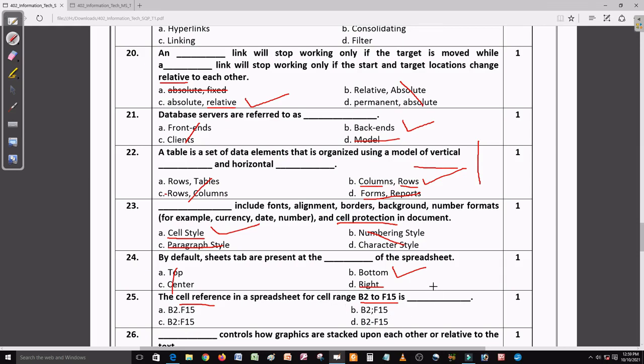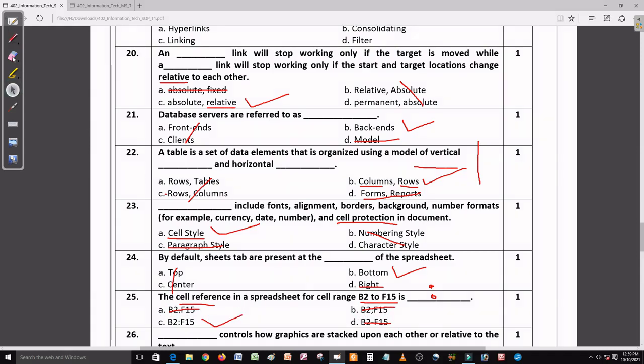So for defining a range of cells we always use a colon here. So see, is it a colon? No, it's a full stop, no, it's a semicolon, no, it's a hyphen, no. Yeah, this is a colon. So this C option is right here.